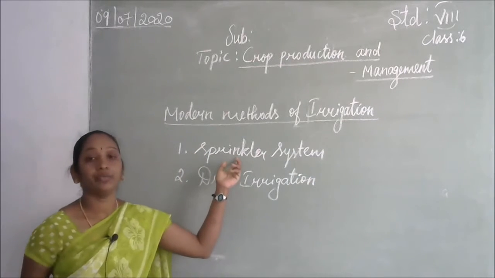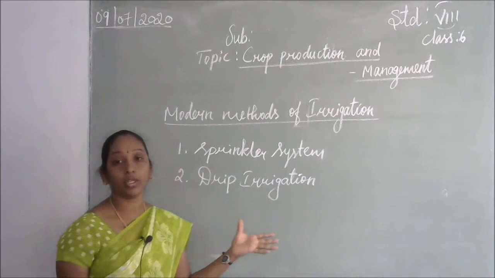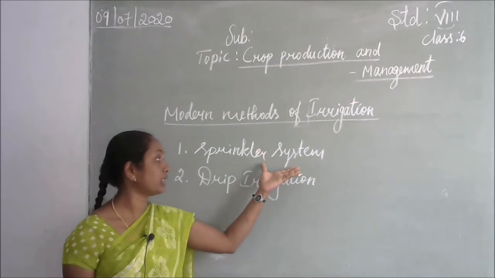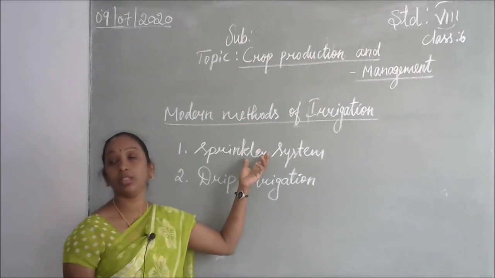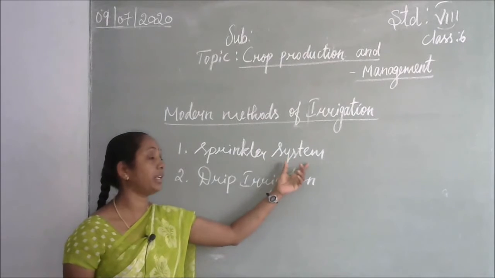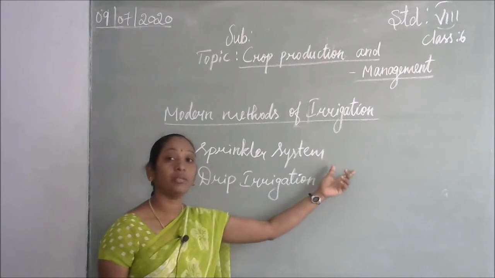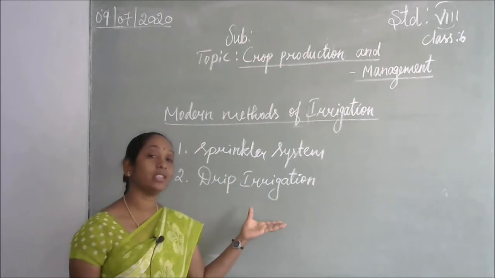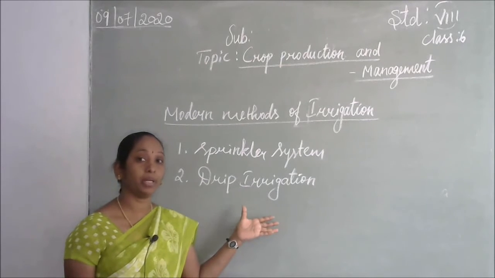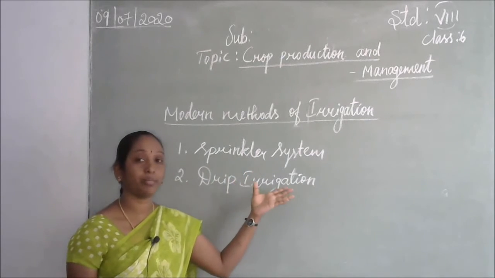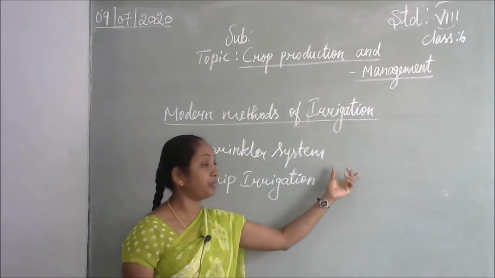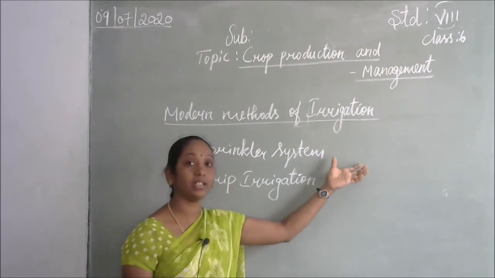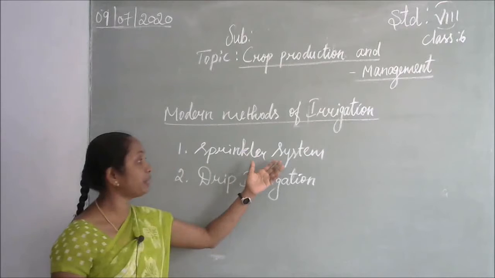Sprinkler systems: from the water sources, for example wells or borewells, pipelines are connected. Then perpendicular pipes are connected from the sources, and the water flows at high pressure with motor pumps. So the perpendicular pipes of the sprinkler system put water onto the uneven lands. This is used only for uneven lands and different types of crops. So that is the sprinkler system.